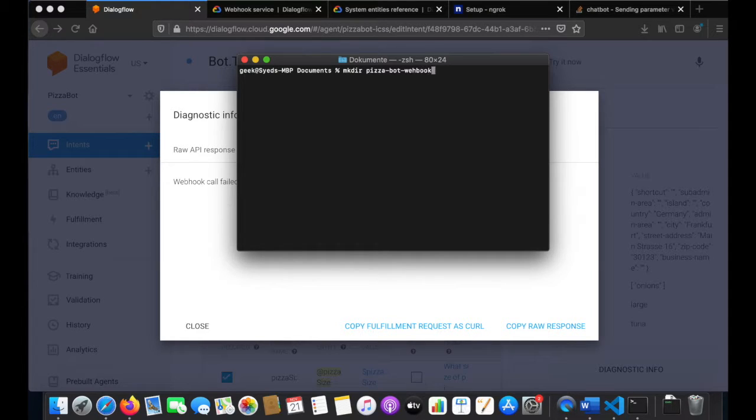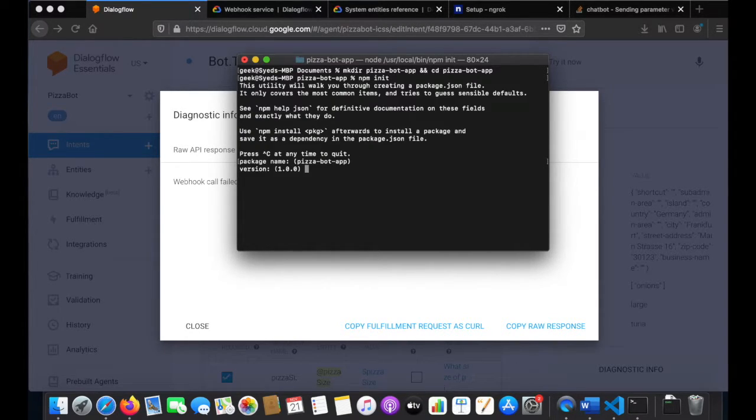Webhook, pizza bot app. cd pizza bot app. I will do npm init here,